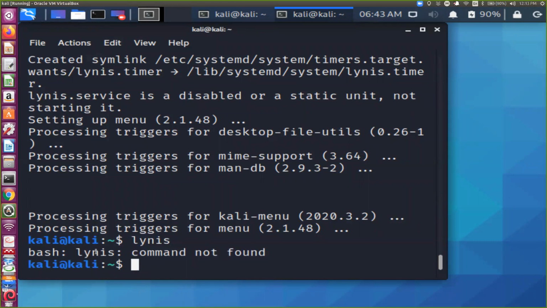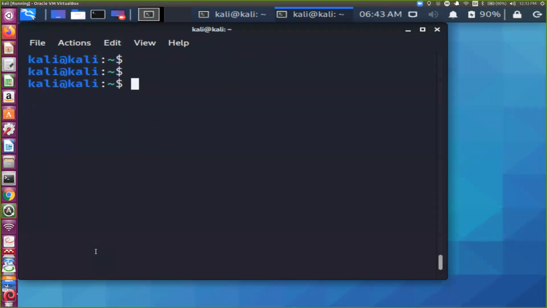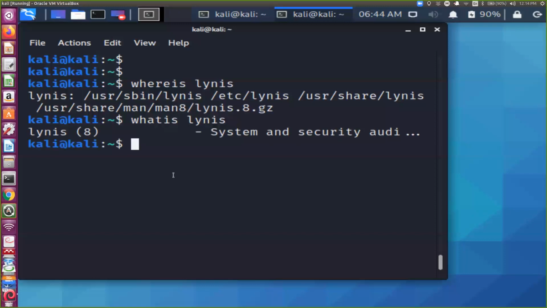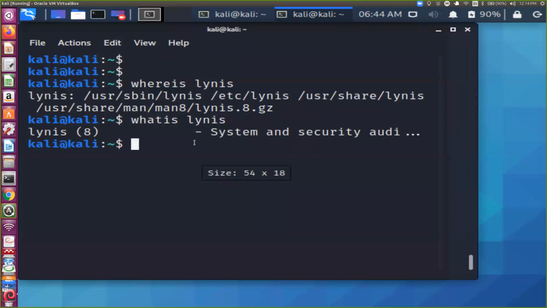In this scenario, we have installed it, so we can check where is Lynis. What it's showing is that it is under the sbin directory. That means we need to use the sudo command. We have to give root privileges, and also we can try whatis Lynis. So what it's showing: system and security auditing tool.